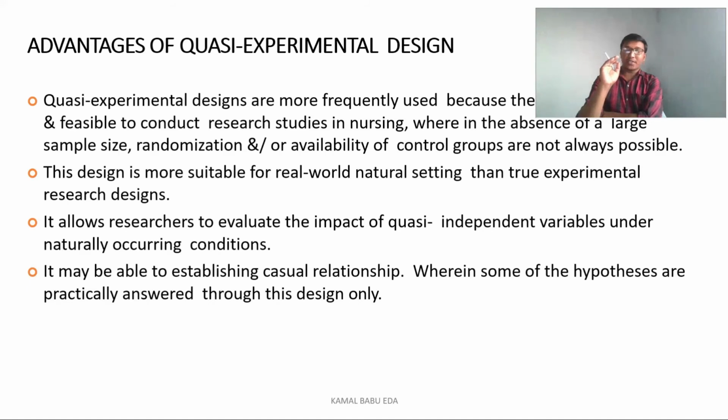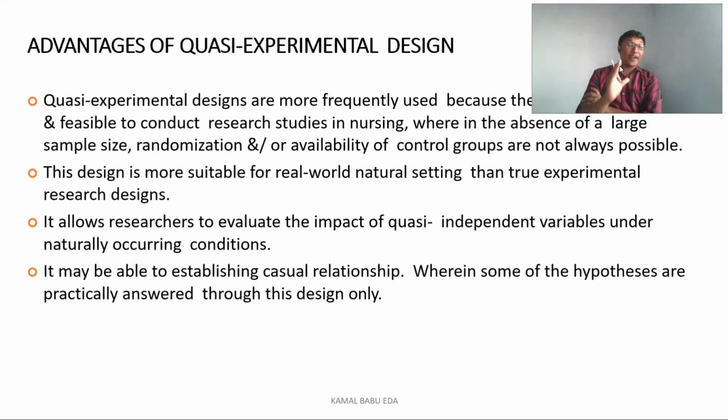So here this quasi experimental research design is more frequently used because it is very practical and very feasible to conduct research studies in nursing, where there is absence of large sample size or randomization or non-availability of control groups, which is not always possible in nursing. Why? Because we cannot keep the patients without giving any kind of intervention. That's why quasi experimental research designs are most frequently used in nursing, because they are very feasible to conduct here.